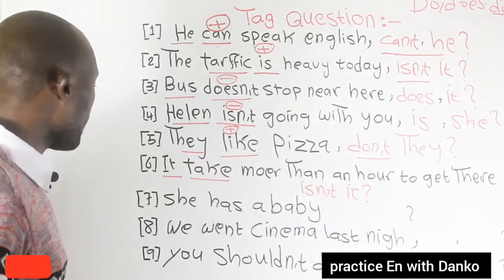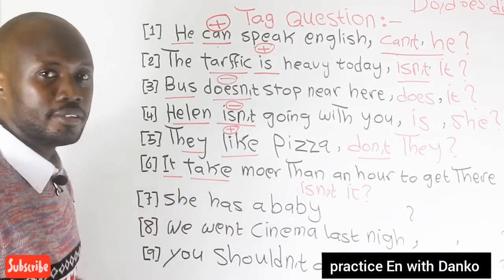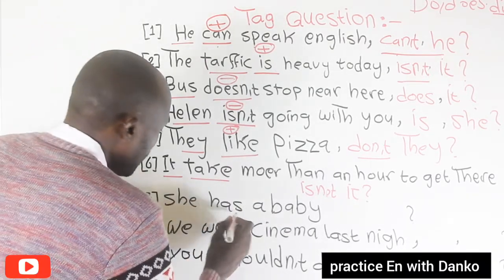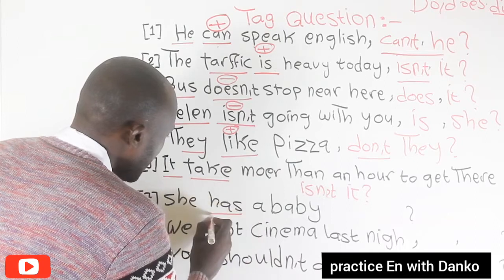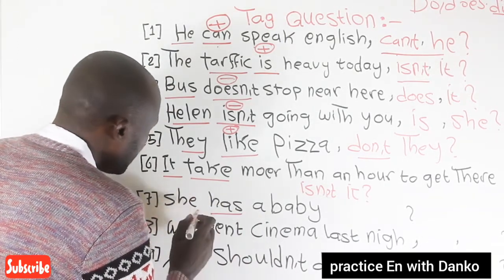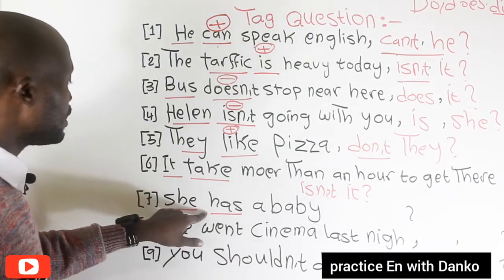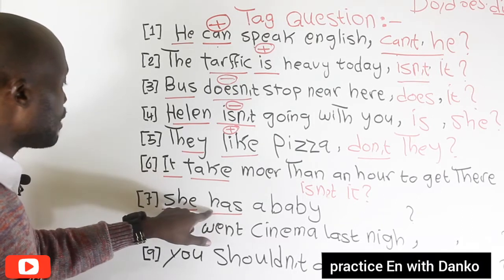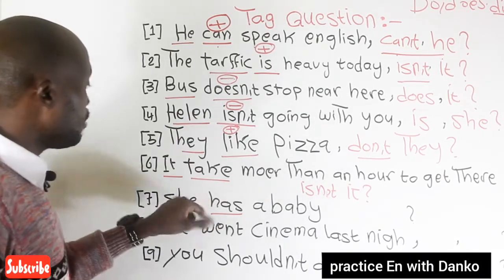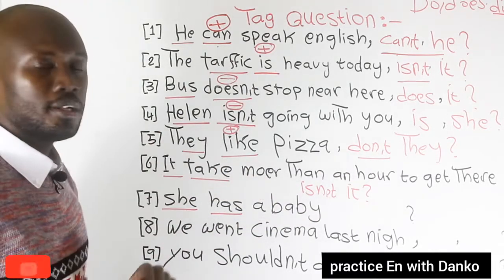Okay, great. Number 7, she has a baby. Has is the verb, and she is the pronoun. So here in this sentence, we also need to use an auxiliary verb to make a tag question.